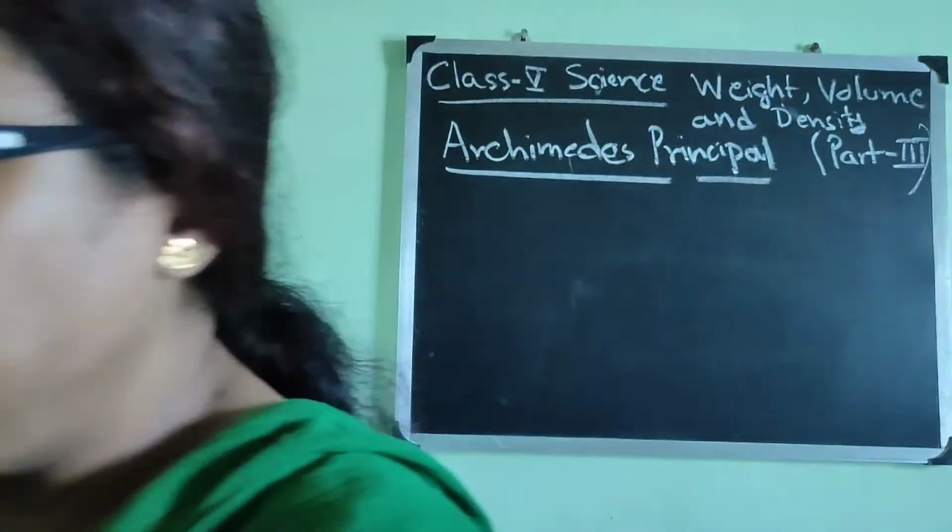So, if an object sinks in water, it displaces water equal to its own volume. If it floats in water, it displaces less water. Archimedes was a Greek scientist who studied upthrust and displacement. He found that upthrust is equal to the weight of water displaced by an object. So what is that?